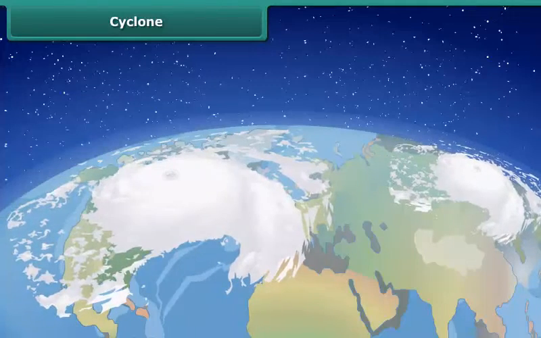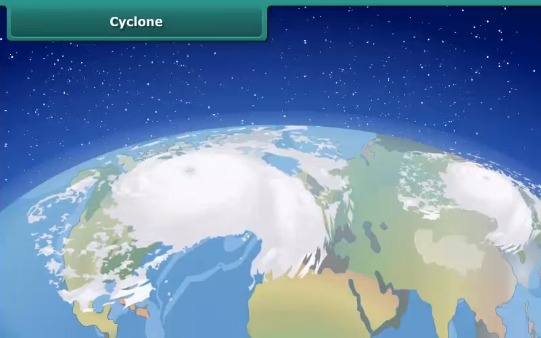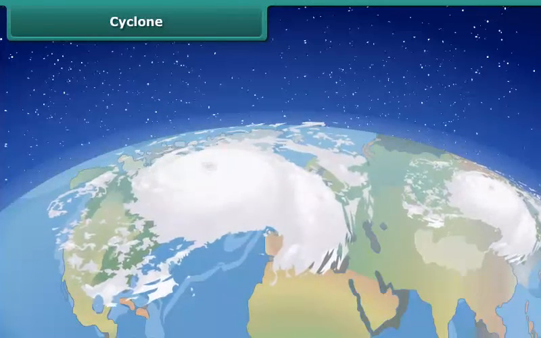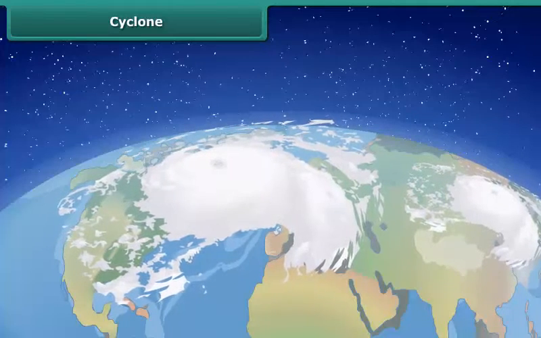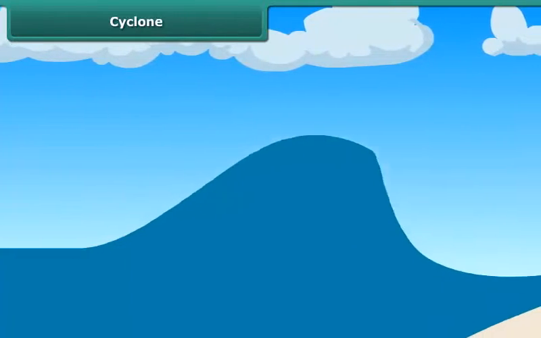The center of a cyclone is a calm area. It is called the eye of a storm. As the cyclone builds up, it begins to move. Cyclones are extremely destructive. It can lift the water as high as 3 to 12 meters.